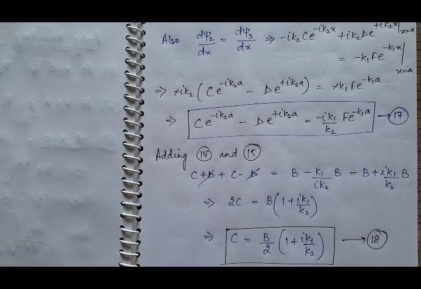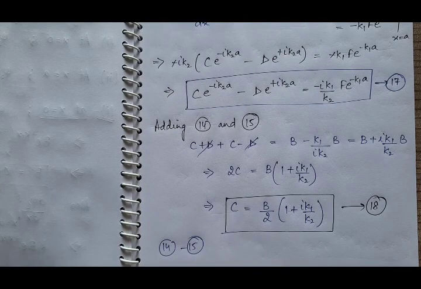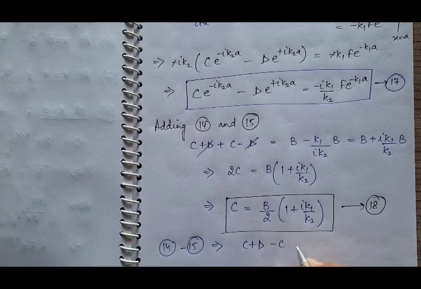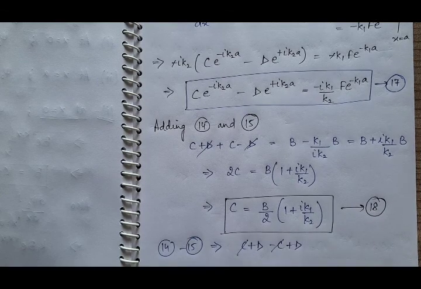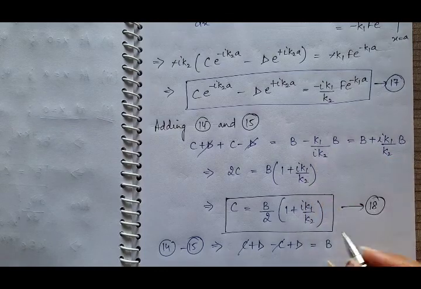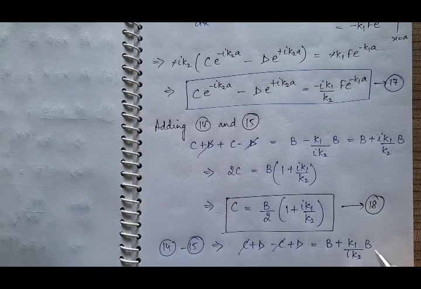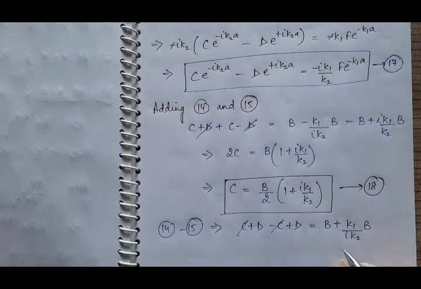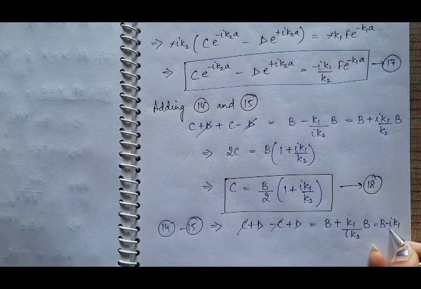Then subtract equation 15th from 14th. 14 minus 15 means subtract 15 from 14. Then you will get C plus D minus C plus D. Then C minus C will be cancelled out. And on the right hand side you will have B minus of this minus, then it will be plus K1 by iota K2 B. Rationalize again the second term because it includes iota in the denominator. So it will be B minus iota K1 by K2 B.